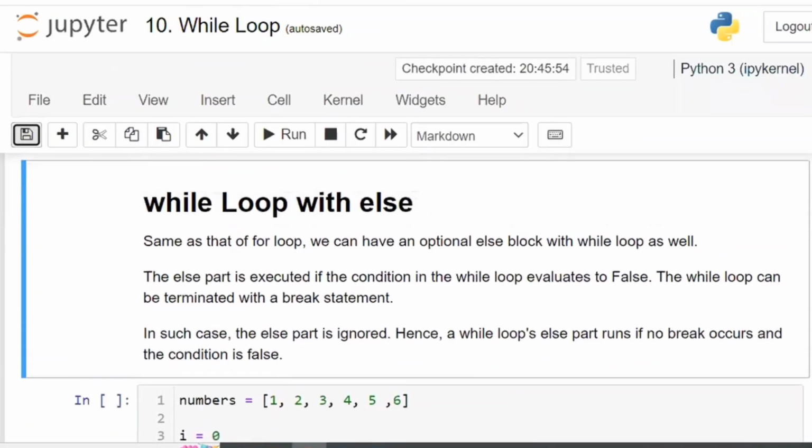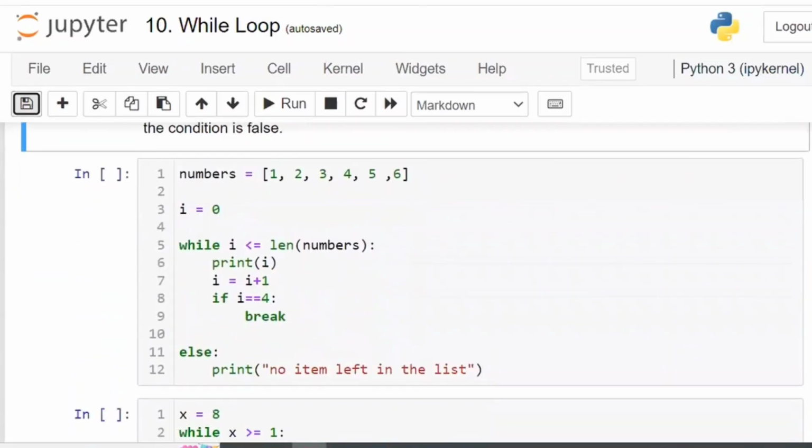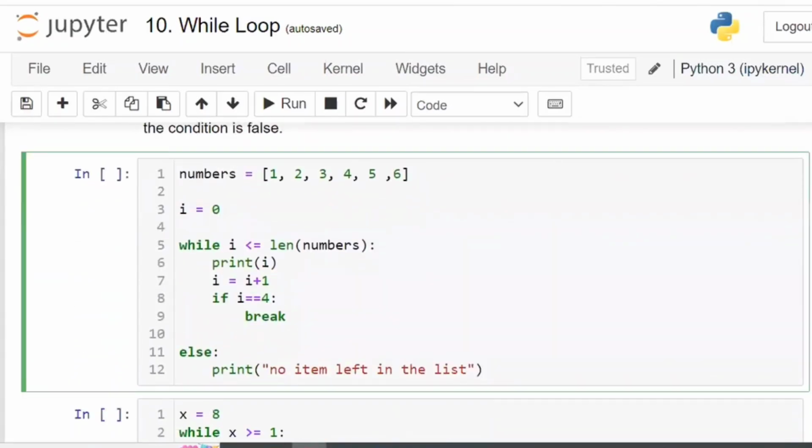Now, similarly for the while loop also, break is there. Similarly for the while loop, continue is there. Similarly for the while loop, else also is there. If the break was not executed, else will be executed. If the break was executed, else will not be executed. Same to same, as it is for the for loop. Whatever we are having, the same thing.